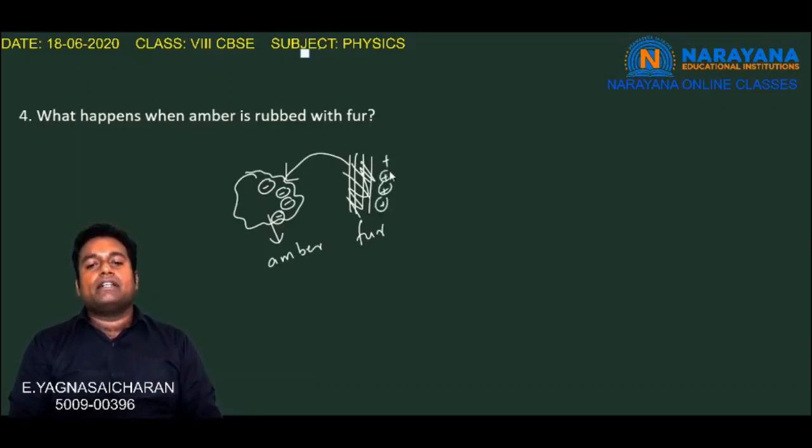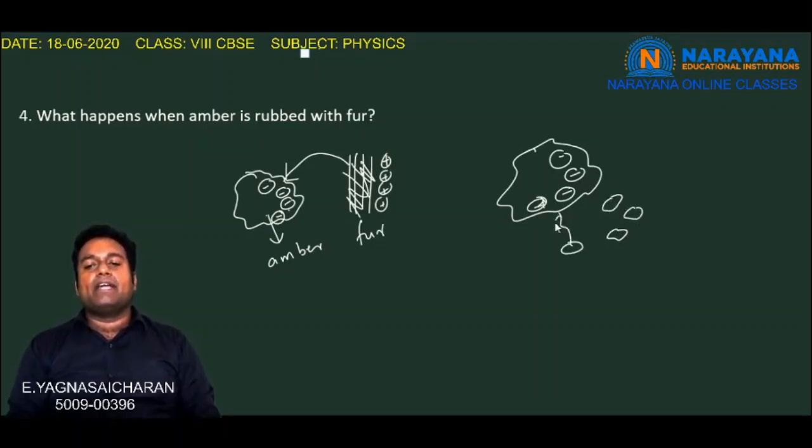The development of this negative charge on this amber makes the amber attract very small pieces or tiny objects nearby. As the negative charge is developed on the surface of the amber, all the smaller objects or smaller particles will be attracted to this amber. Whenever amber is rubbed with fur, charging by rubbing takes place.